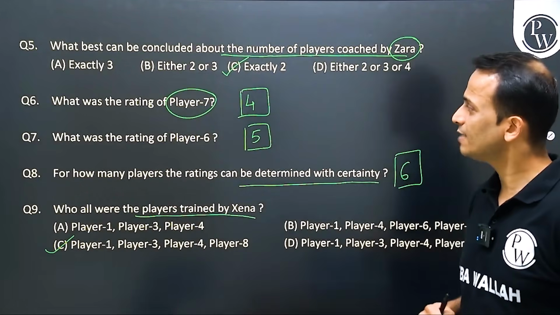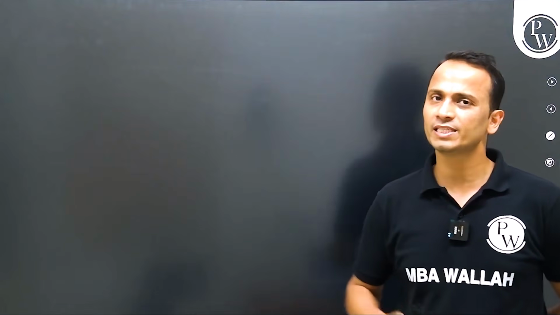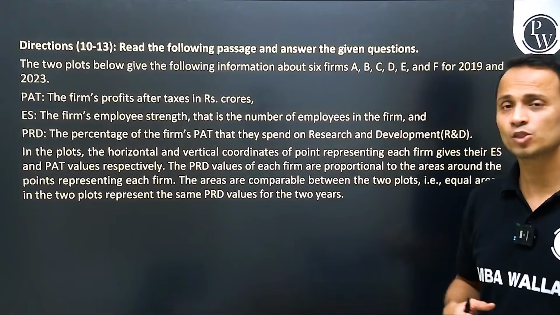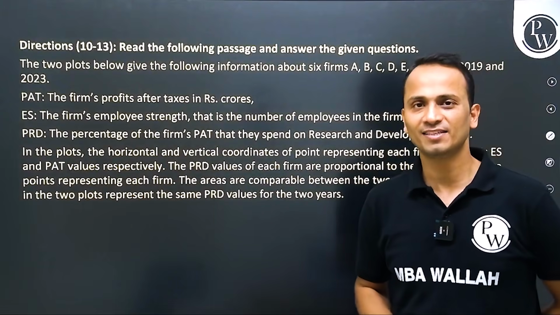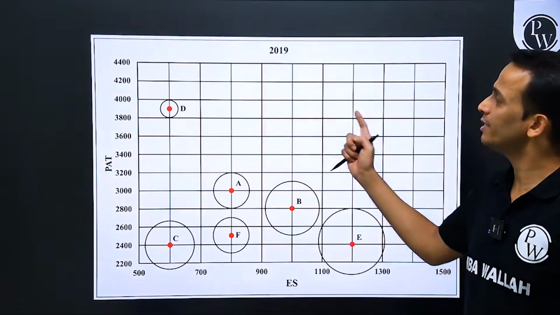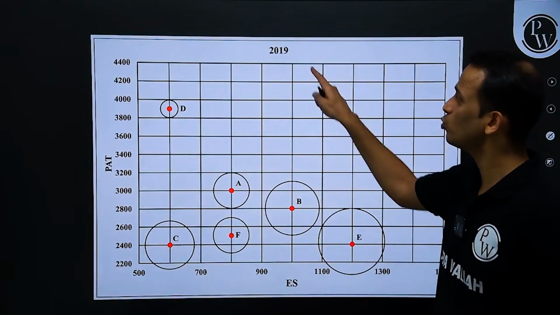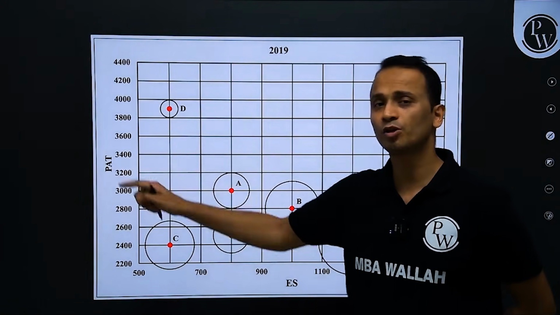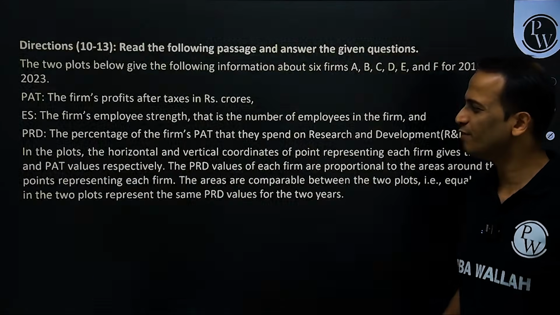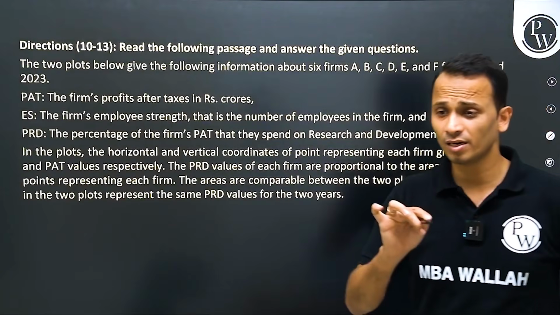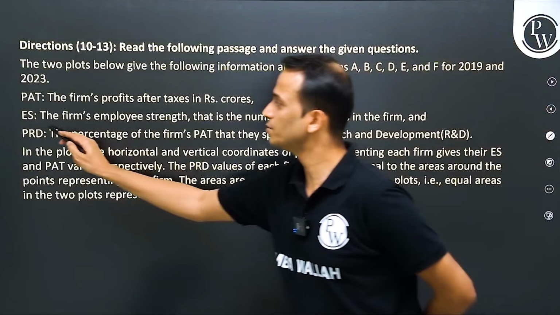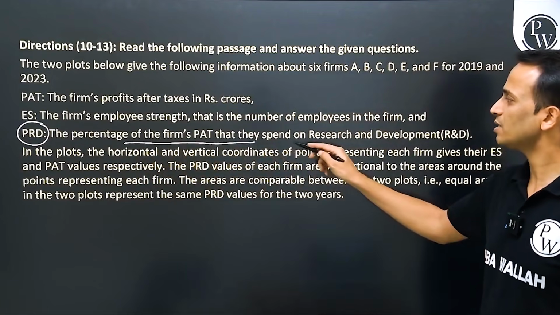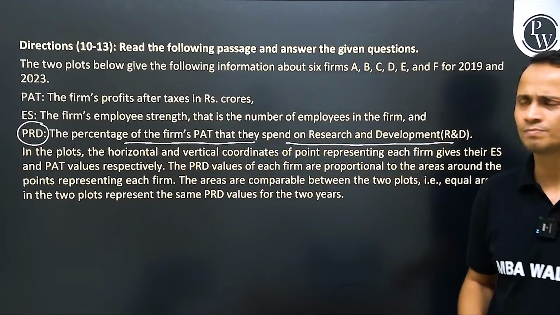Now we are left with 3 sets, and today in this session, we are going to select at least 2 out of those 3 sets, though we have already done the analysis. So the first one is a double bubble chart. Some information, then chart number 1 will give you information about 2019. There were 3 things: ES, PAT, employee strength, profit after tax, and one of the difficult elements of this set, which will create a doubt in our mind, was this PRD thing. PRD is the percentage of the firm's PAT that they spent on research and development.